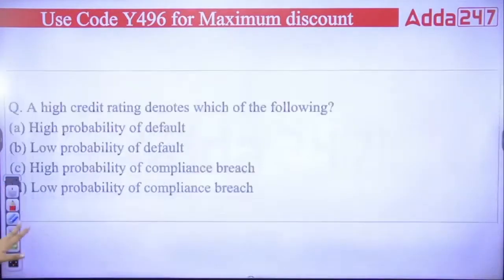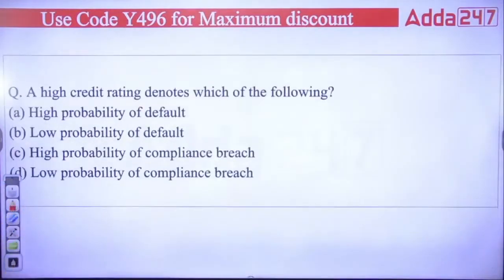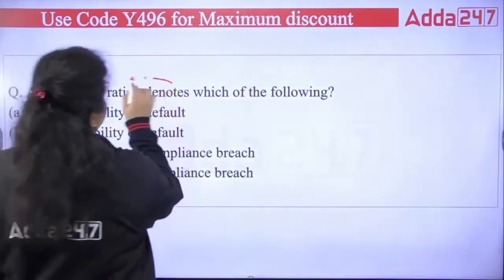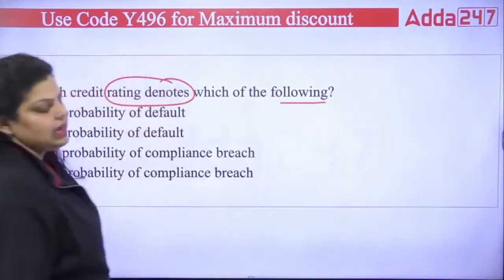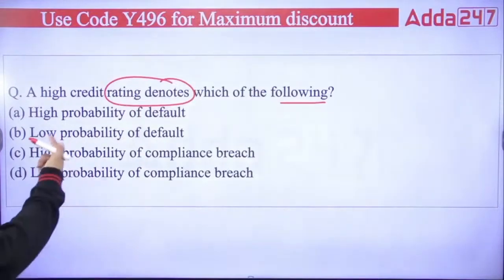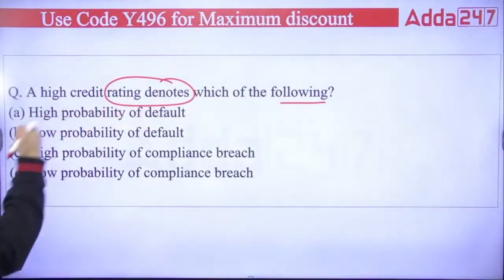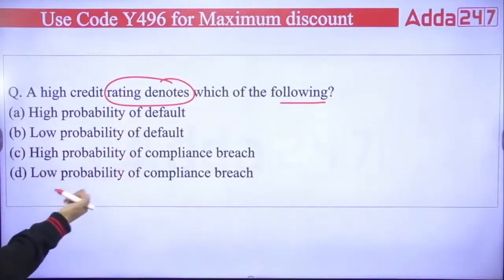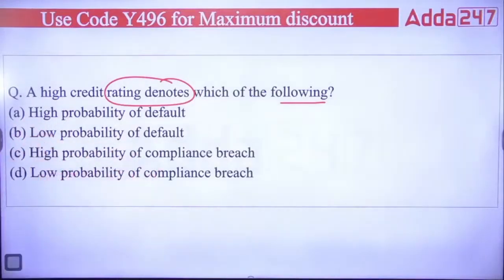Next question: a high credit rating denotes which of the following? If any company's rating is high, what does it show? The high probability of default, the low probability of default, the high probability of compliance breach, the low probability of compliance breach.